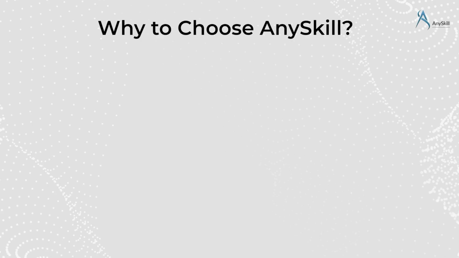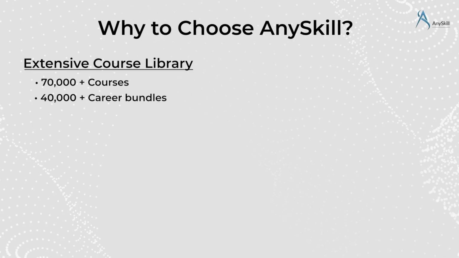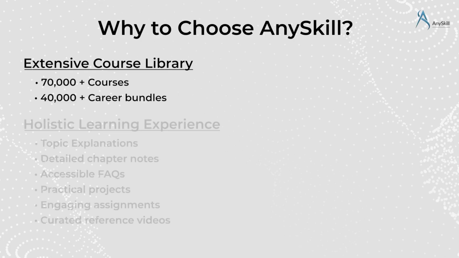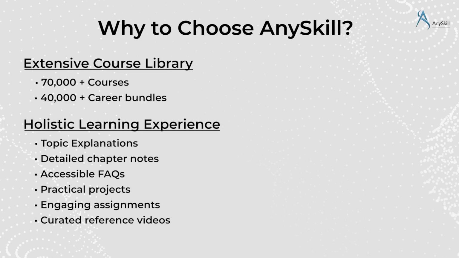Let me tell you why you should choose AnySkill. AnySkill offers extensive course library with 70,000 plus courses and 40,000 plus career bundles. It also serves holistic learning experiences with topic explanations, detailed chapter notes, accessible FAQs, practical projects, engaging assignments, and curated reference videos.